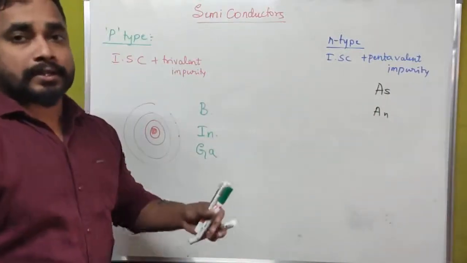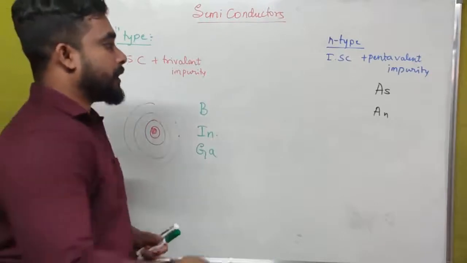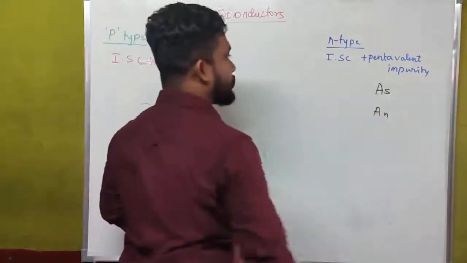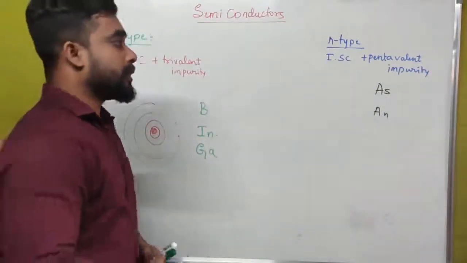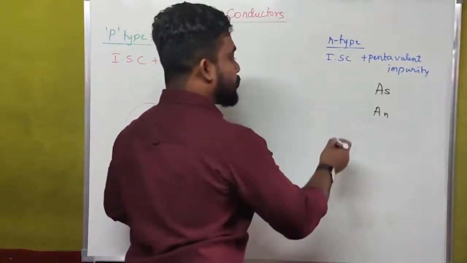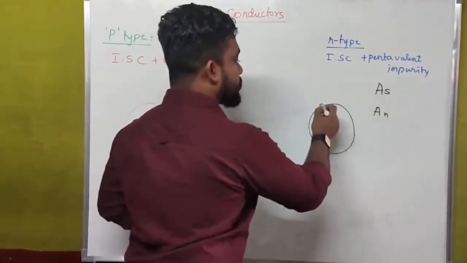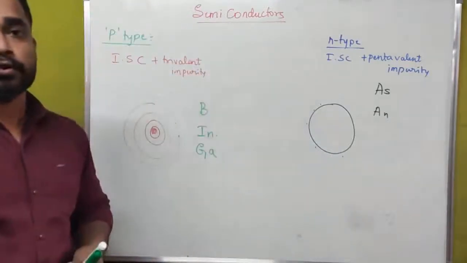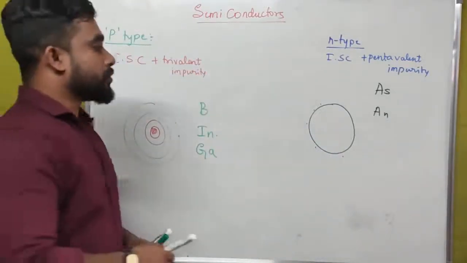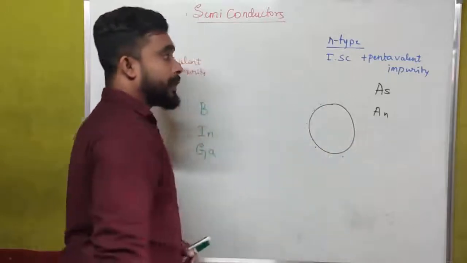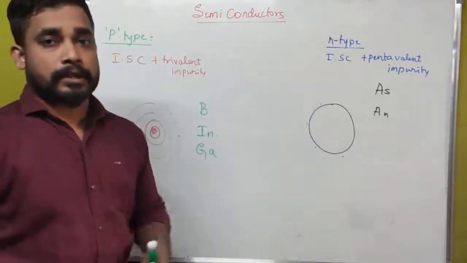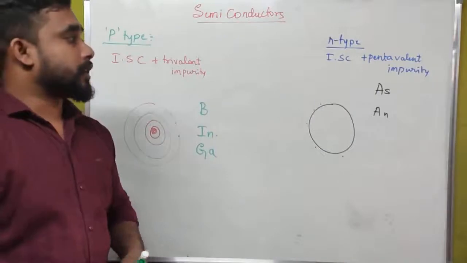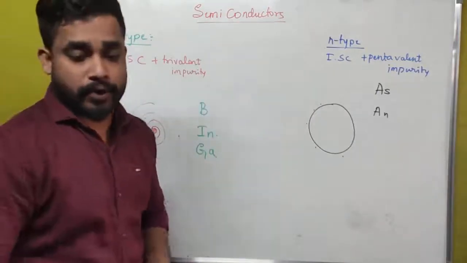Arsenic, antimony, and we have some other examples of pentavalent impurities. This means in its outermost orbit it should consist of 5 free electrons. Such impurities are called pentavalent impurities.